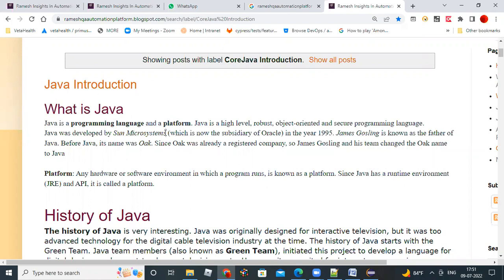What is a platform? Any hardware or software environment in which you can run the program. Whatever executable statements you are writing can be executed on that environment. That is called a platform. So Java has its own platform: a runtime environment and an API. That's why Java is a platform also.